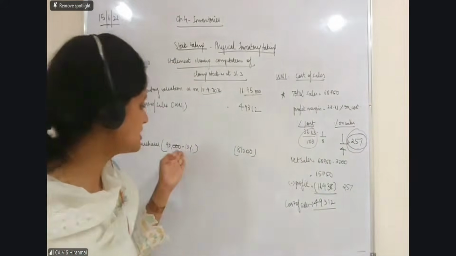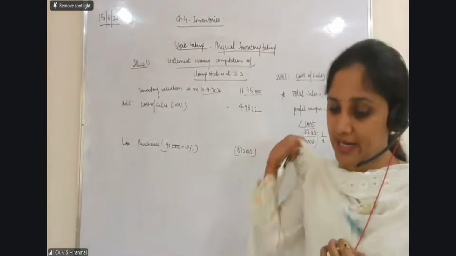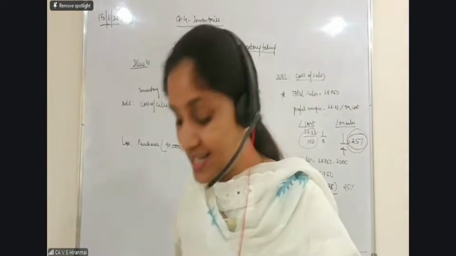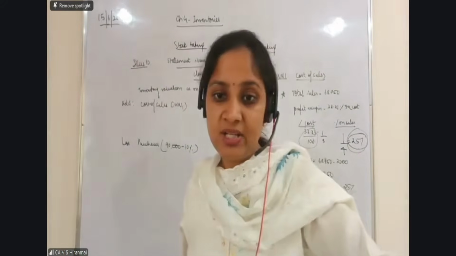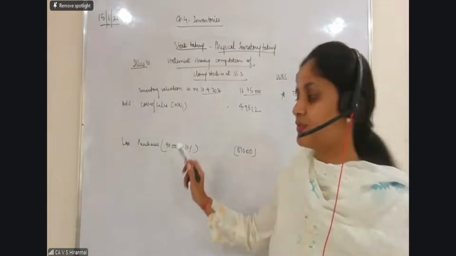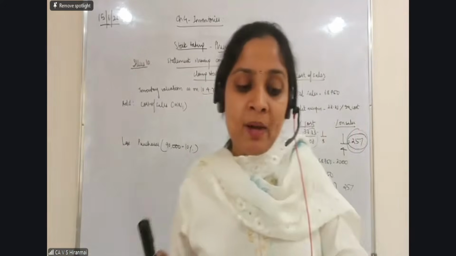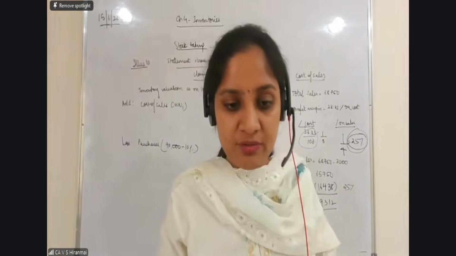Madam, from where did you get this amount? In your question, they say purchases is 90,000, but you have given them a discount. What is the discount that you have given? 10 percent trade discount. So I told you, trade discount you should subtract. Is this clear, everybody? Now I am going to read the next part of the question.